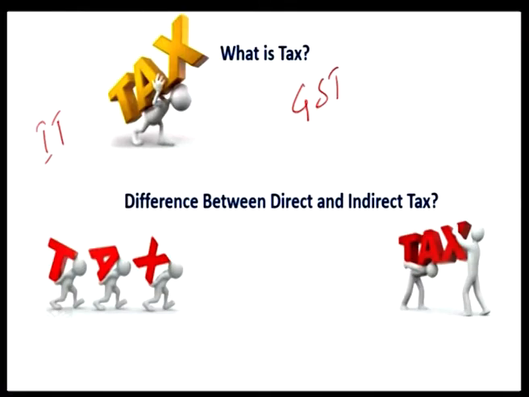So the tax is levied on all those people who earn more than 2.5 lakhs, and they are the people responsible to pay the tax. The tax is levied on you, and the tax burden is also upon you. Since the tax and the burden of payment are both upon you, the tax becomes a direct tax.